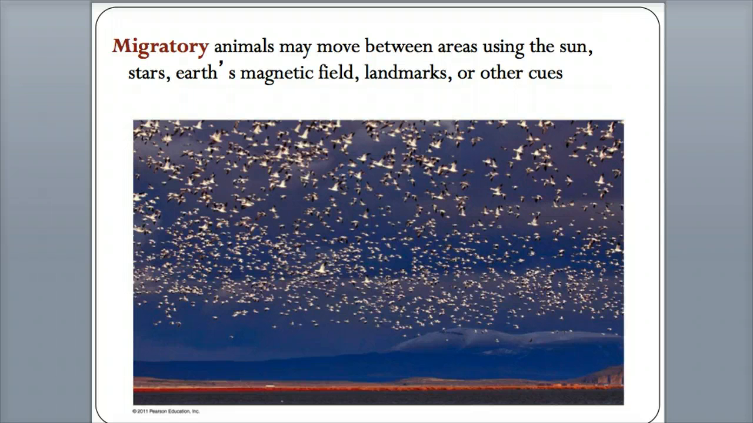And the third type of directed movement is called migration. I'm sure all of you are familiar with migration or migratory animals. So what causes birds to migrate, penguins to migrate, stuff like that? The cue or sign stimulus could be the sun. It could be the stars, the magnetic field, maybe some landmarks. Migration is a whole gigantic move of a species because of one of these stimuli.